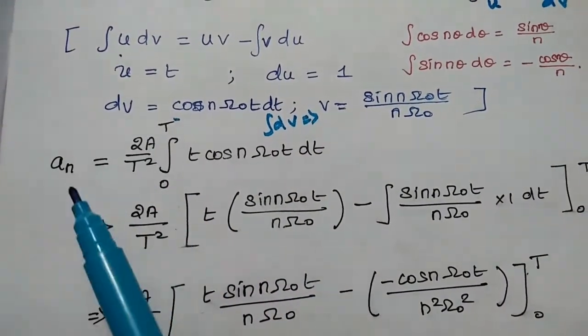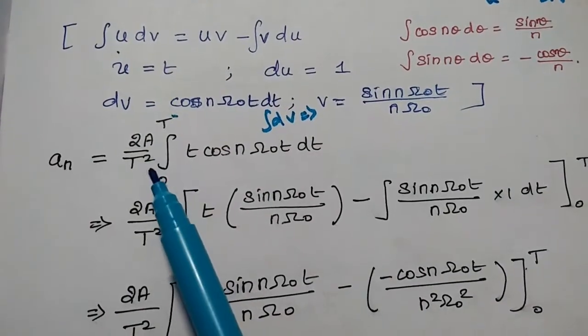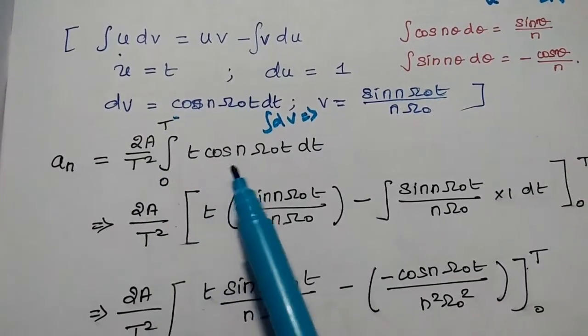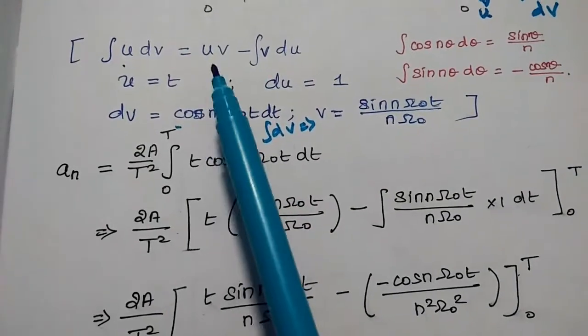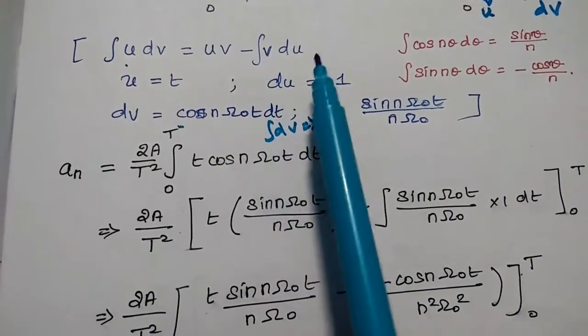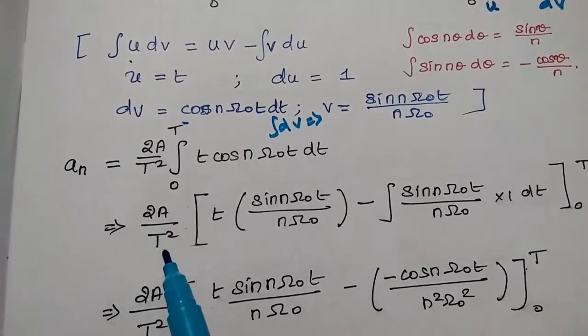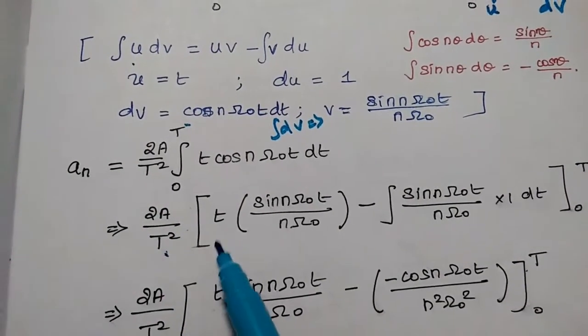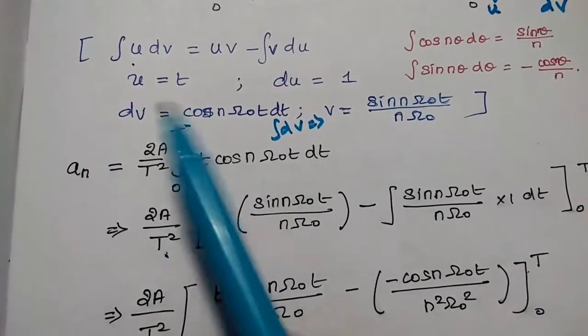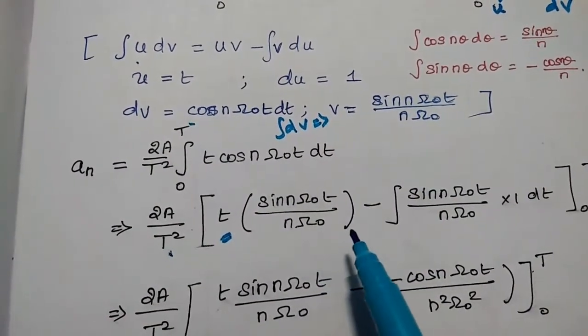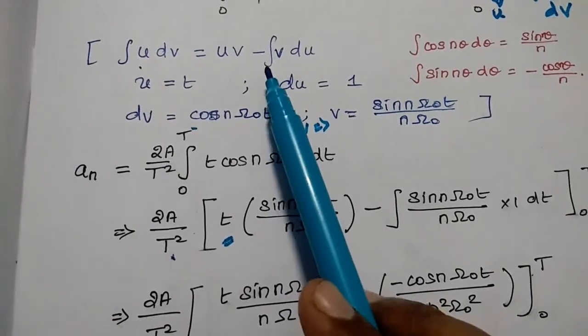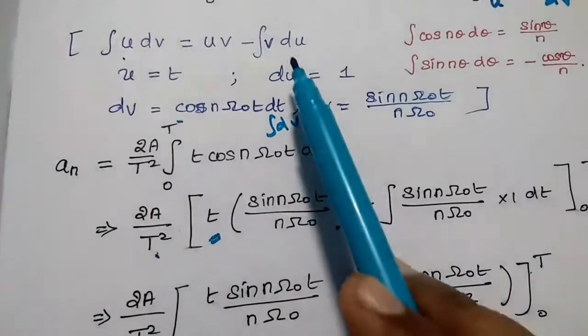So an is equal to 2A by T squared integration of t cos n omega naught t dt, which can be replaced with uv minus integral v du. So 2A divided by T squared of uv. u is nothing but t, and v is sin n omega naught t divided by n omega naught. Correct? So minus integral of v du.